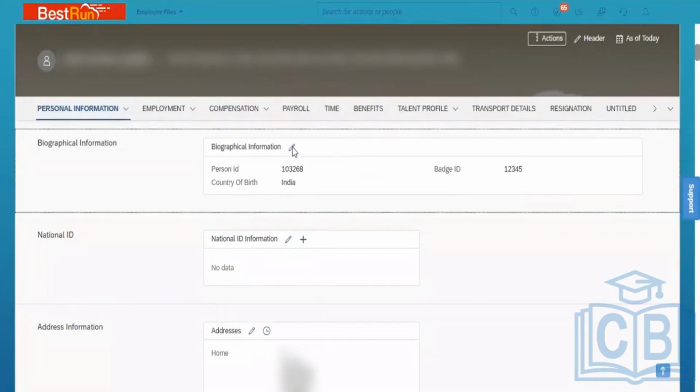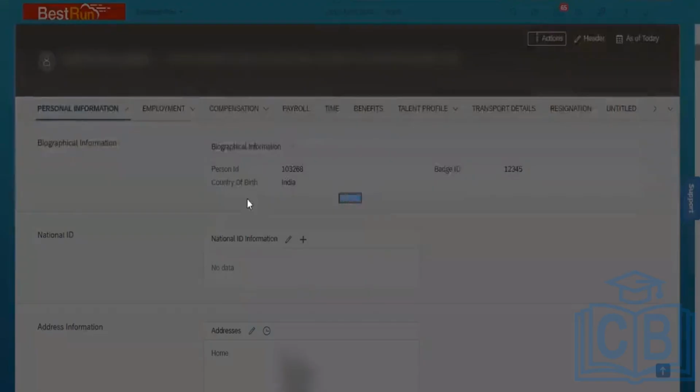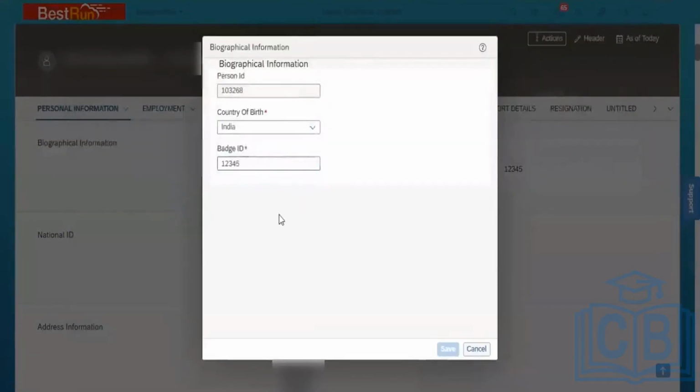What is a non-effective portlet? Suppose I go here and make some changes, is it able to maintain the history? No, because there is no option of maintaining the history. It will just overwrite it, right? Correct. You cannot have the old record, the record will be overwritten. This type of portlet is known as a non-effective dated portlet.